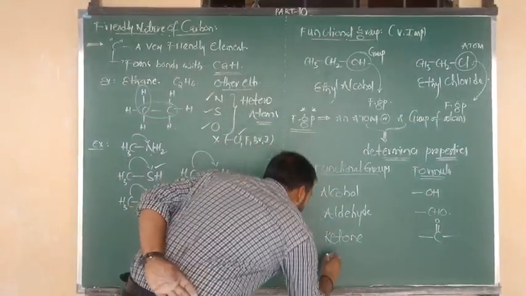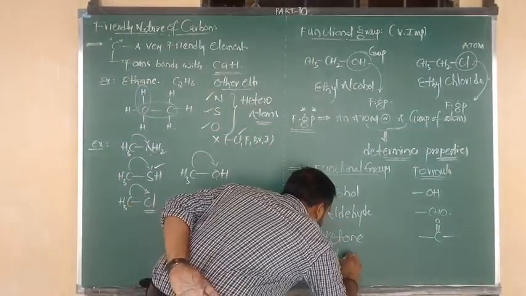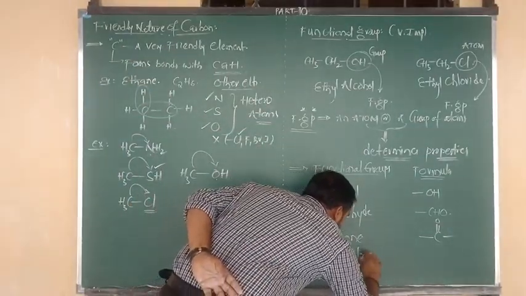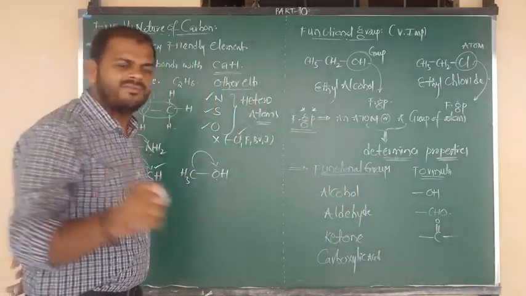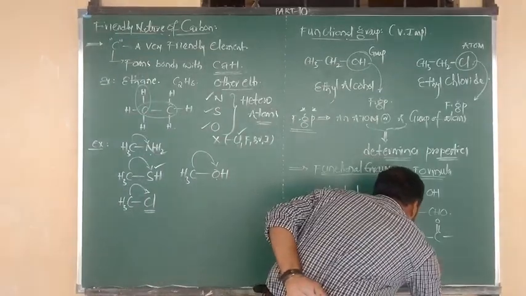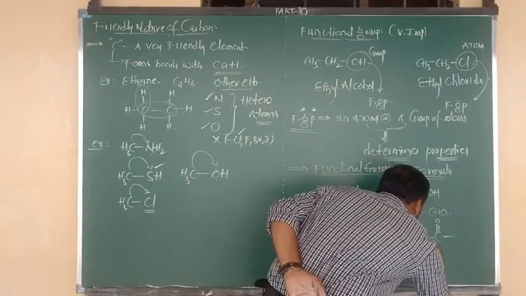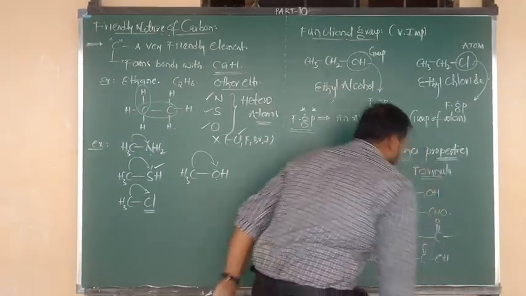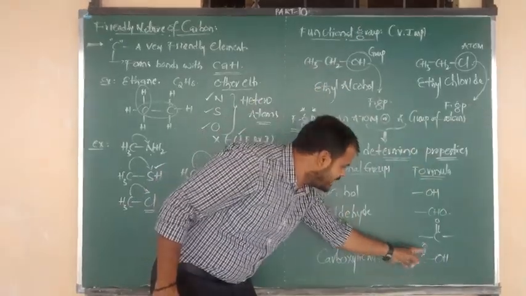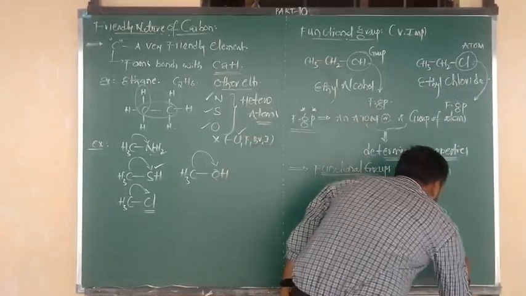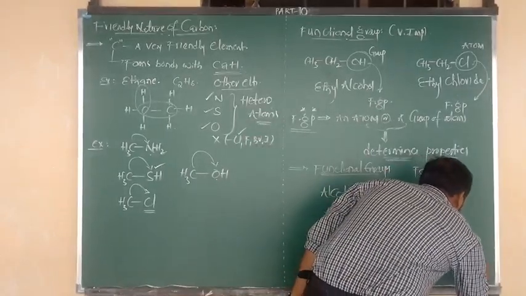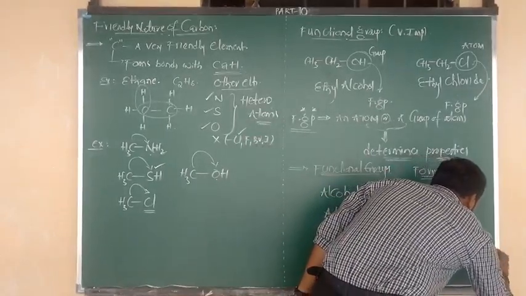Next one is carboxylic acid. The functional group formula is C double bond O OH. Otherwise shortly we can say COOH.